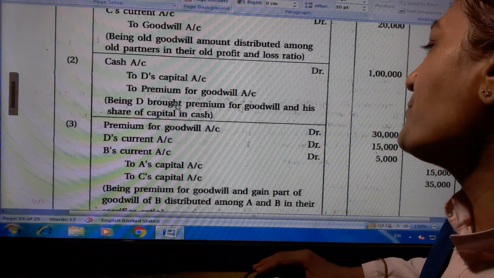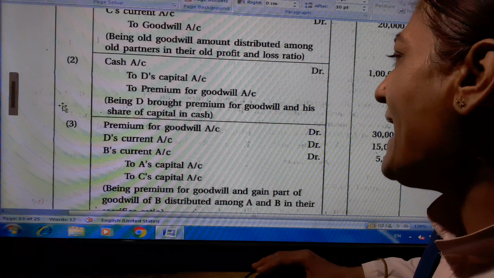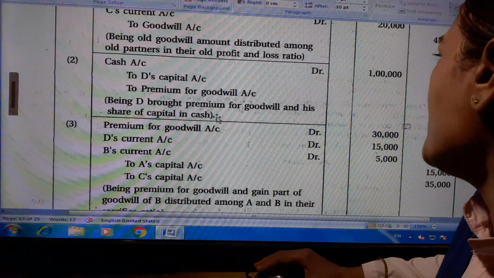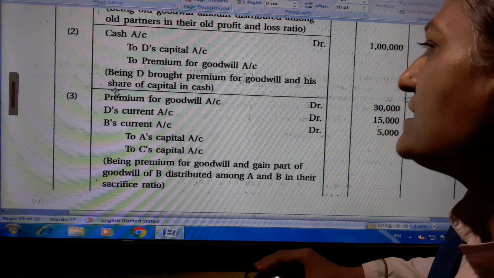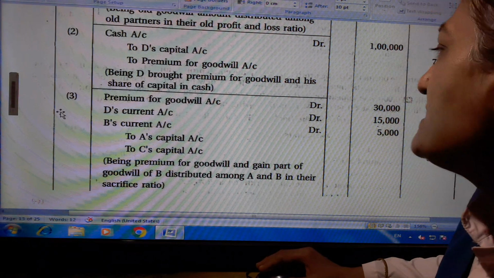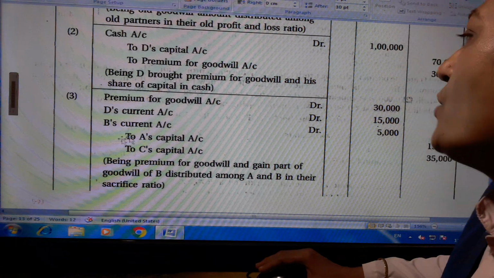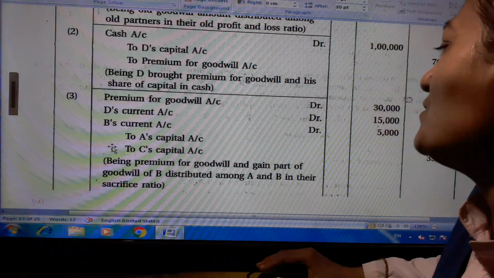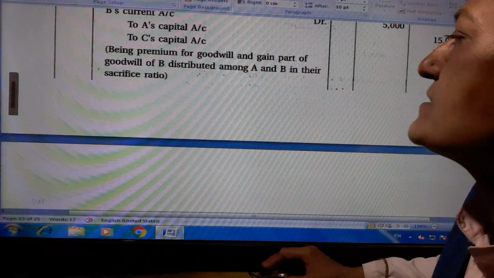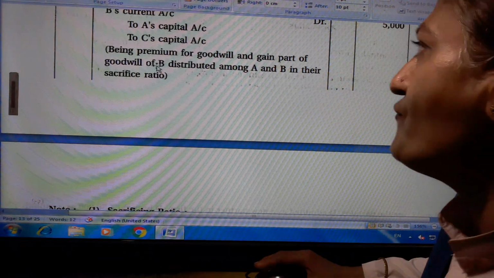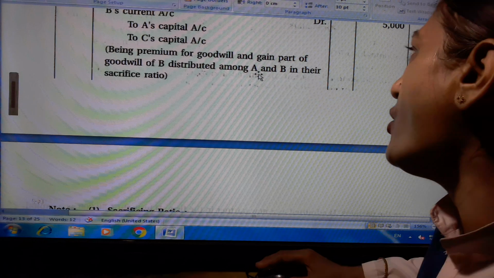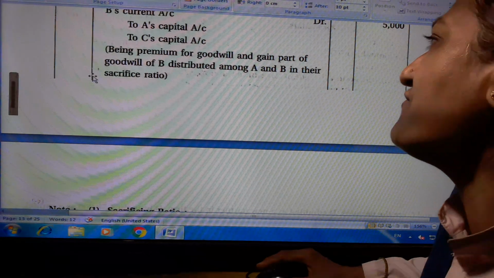Being D brought a premium for goodwill and his share of capital in cash. Premium for goodwill account debit 30,000, B's current account 5,000 to A's capital account 15,000 to C's capital account 35,000. Being premium for goodwill and gain part of goodwill of B distributed among A and C in their sacrifice ratio.